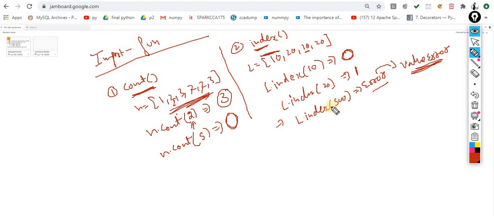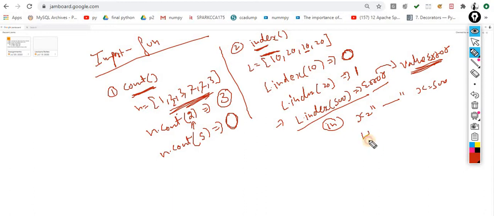So how can you handle this type of condition? With the help of in. Let's suppose you ask a user for a value and the user says they want to find 500. The 500 is not there. If I directly perform this, you will get the error message, the ValueError. So how can I tackle this situation?